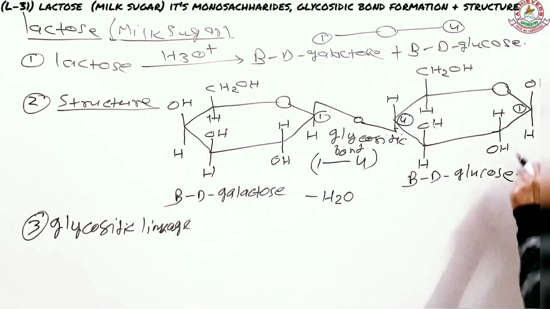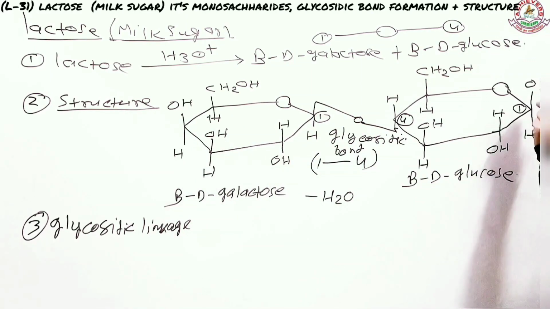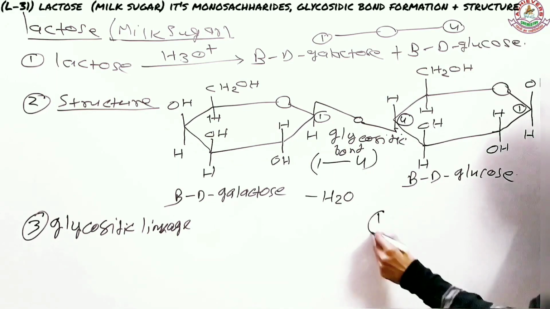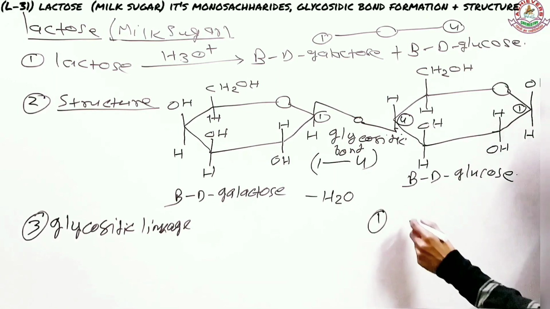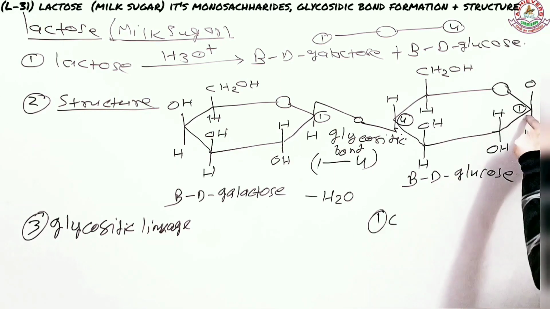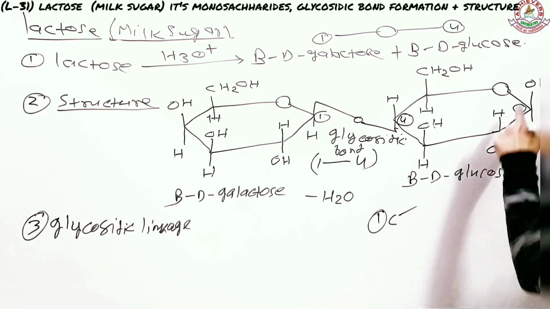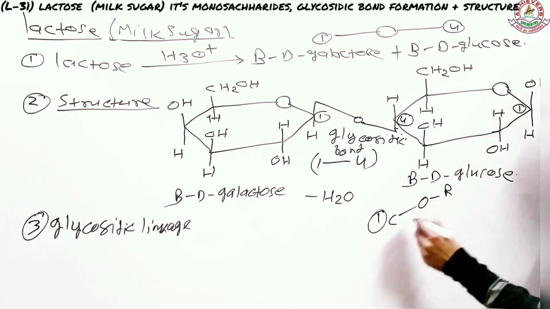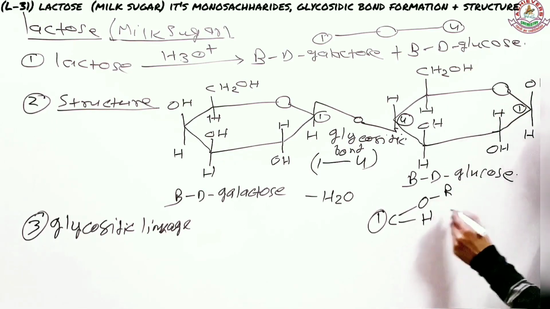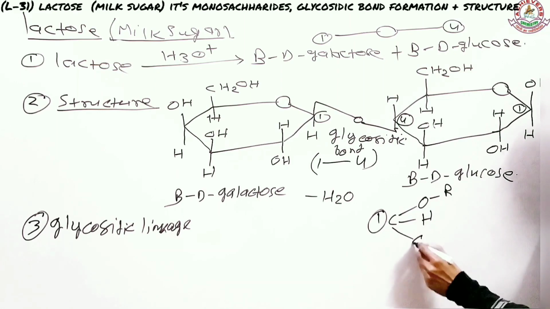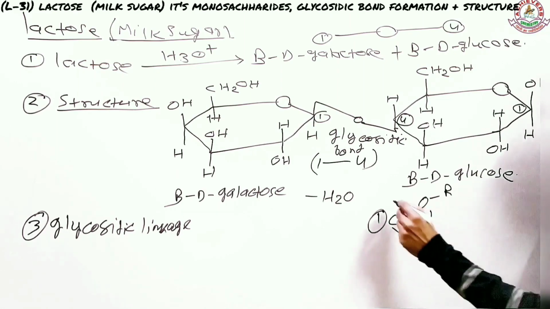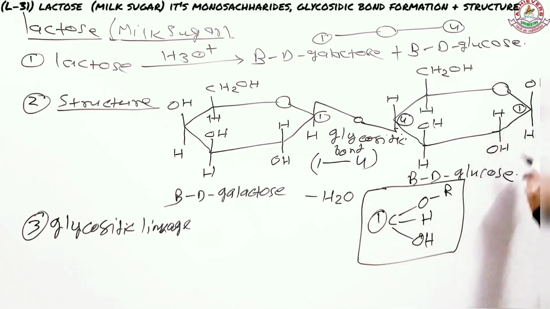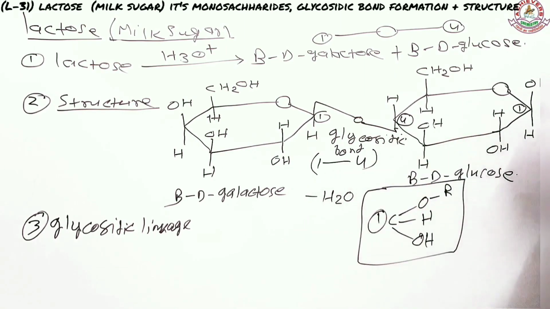So pay attention here, right on the first carbon. This first carbon of the glucose has a carbon right here. There you have one ether group, and then you have a hydrogen, and you also have a hydroxide. This is enough information to tell you that lactose is also reducing.